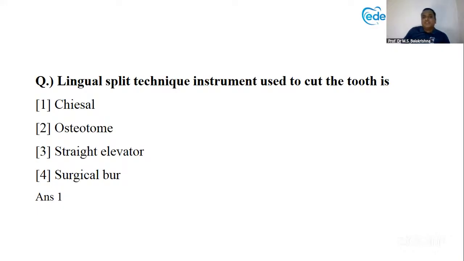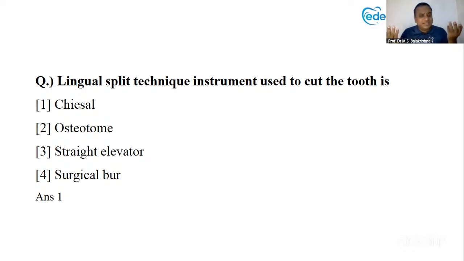Lingual split technique, instrument used to cut is chisel. Now, what is this lingual split technique? This is used for mandibular third molar teeth. So, a third molar which is deeply seated. Now, this is the tooth, right? Now, this is the buccal aspect and these are the two lingual aspects. So, this is buccal, this is lingual. So, this is mesiobuccal, distobuccal, distolingual, and your mesiolingual. Now, this part, distolingual, this area of the bone is there. We take a burr and cut now.